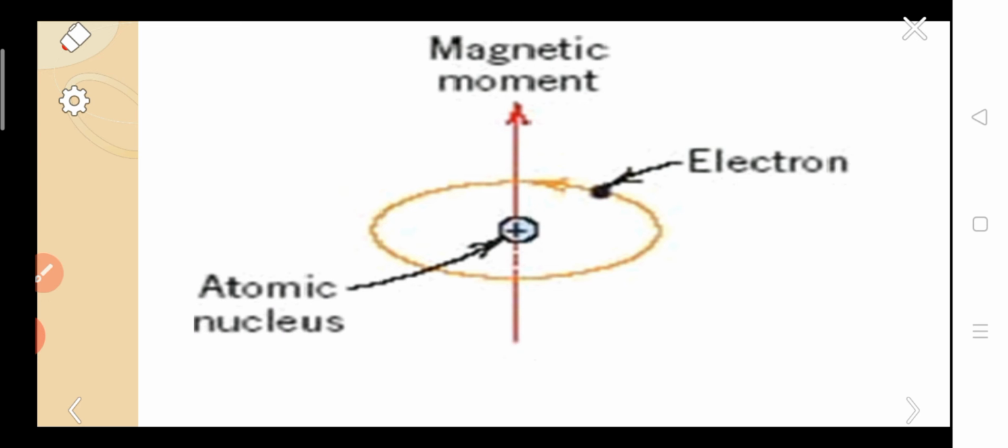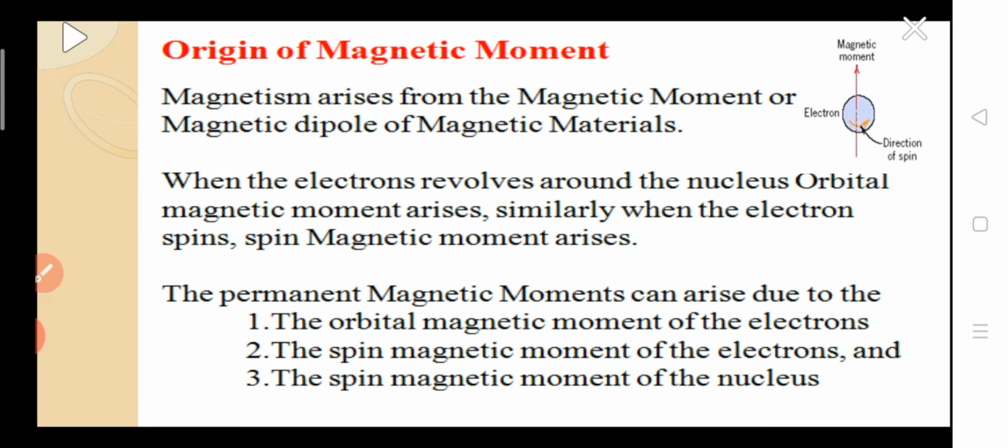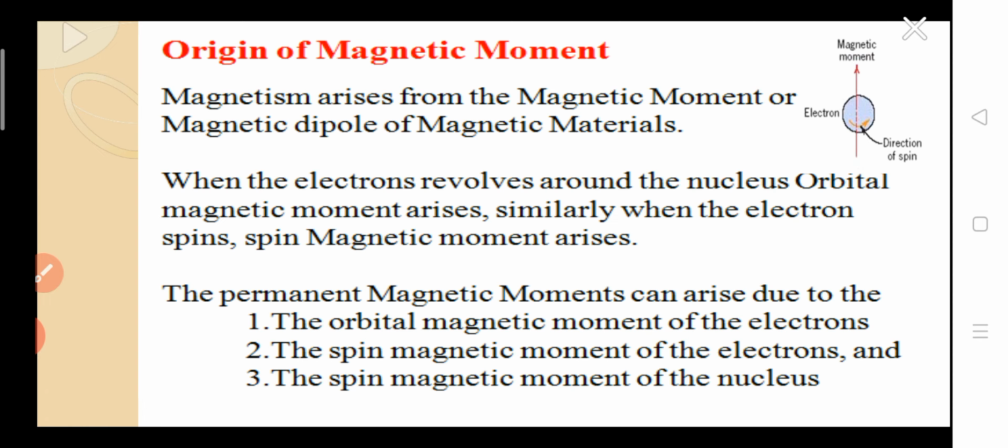So this is the origin of magnetic moment. These are the three factors: the orbital magnetic moment, the spin magnetic moment of the electrons, and the spin magnetic moment of the nucleus.